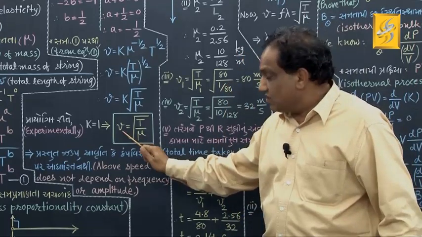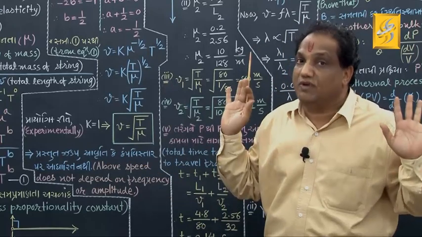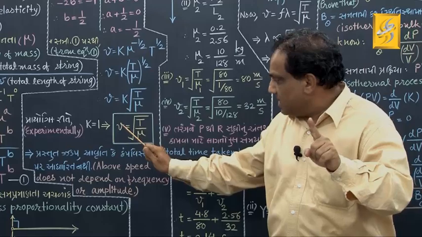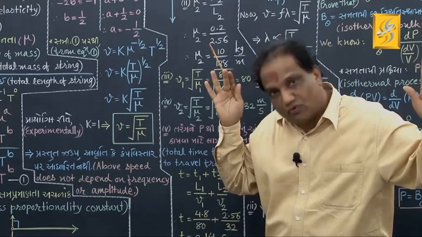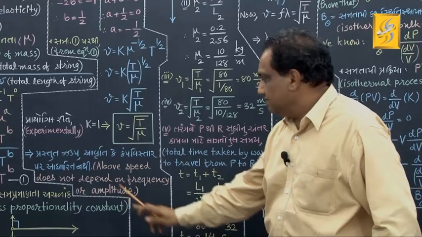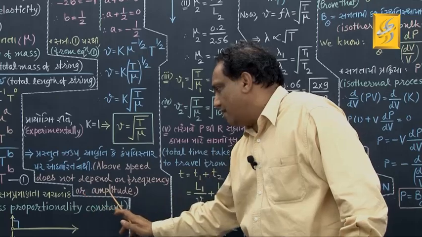Correct? This velocity does not depend on frequency, does not depend on amplitude of the wave. Okay, I repeat, this velocity does not depend on frequency, does not depend on amplitude. Same thing I have written here. Above speed does not depend on frequency or amplitude.